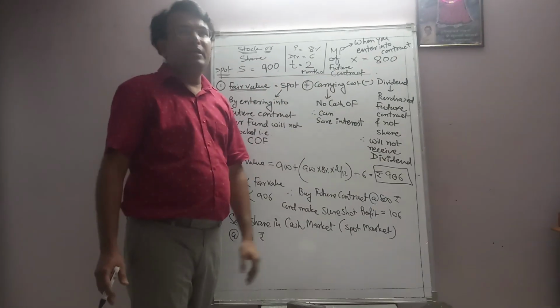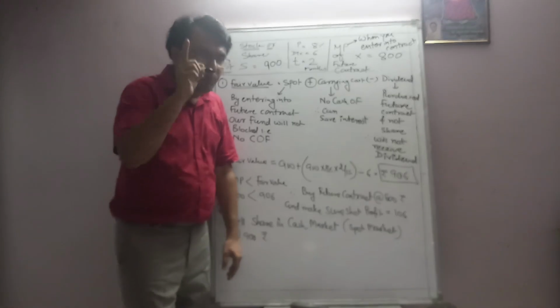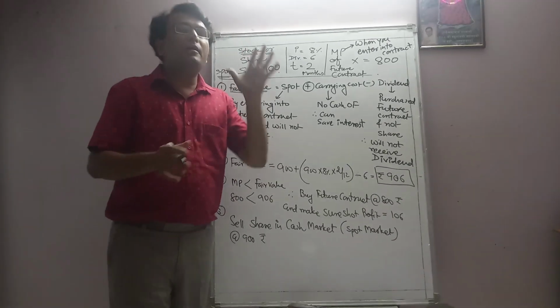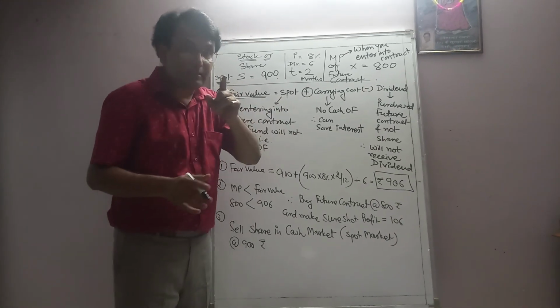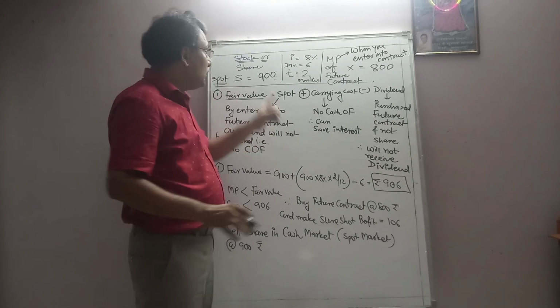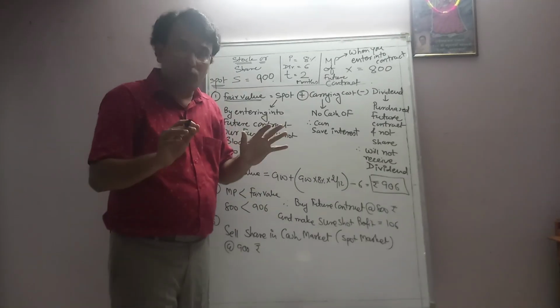Now the last point, dividend. Why we need to deduct it? Have you purchased the share physically, that is in the cash market, or have you entered into a derivative contract, friends? Yes, you have not purchased the share. You have not entered into the cash market. You have entered into the future derivative market.